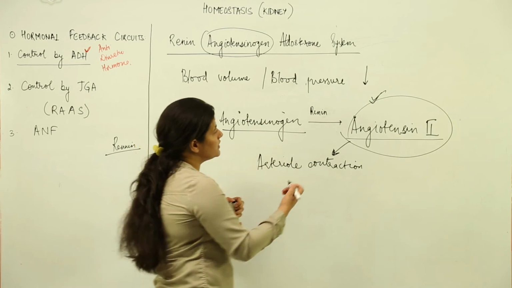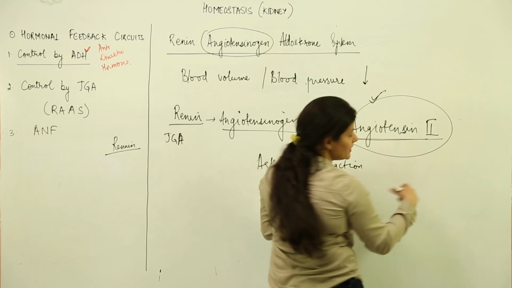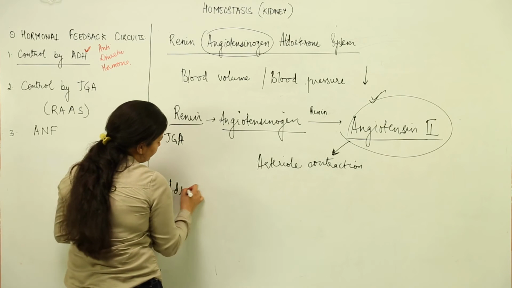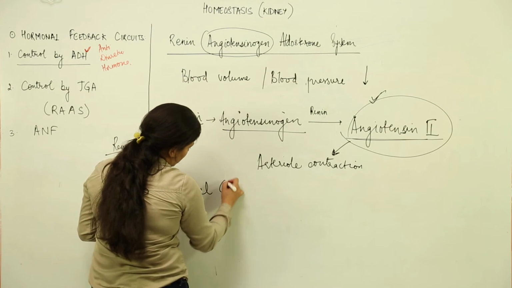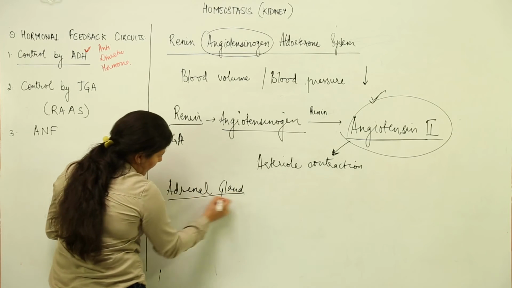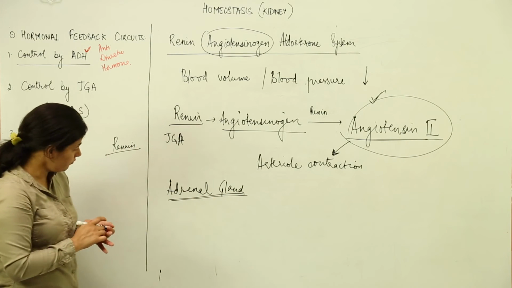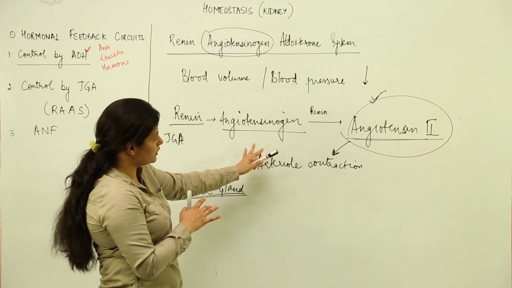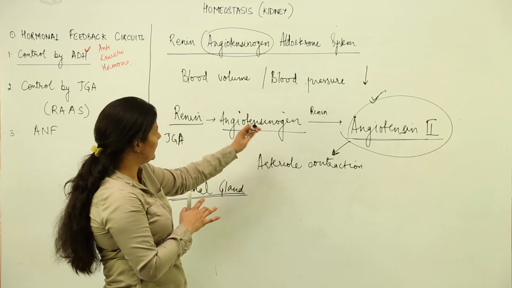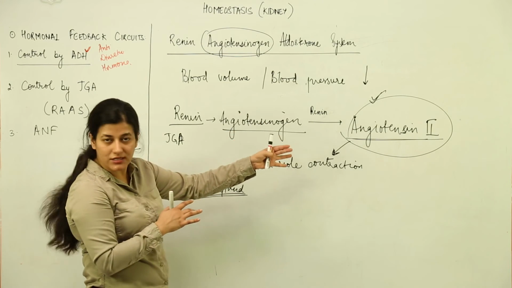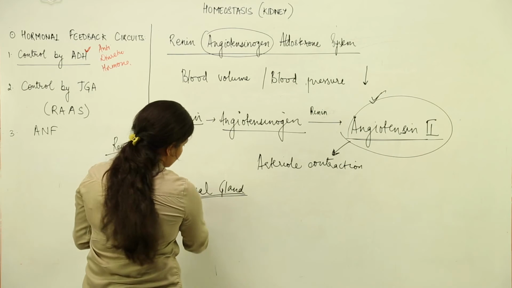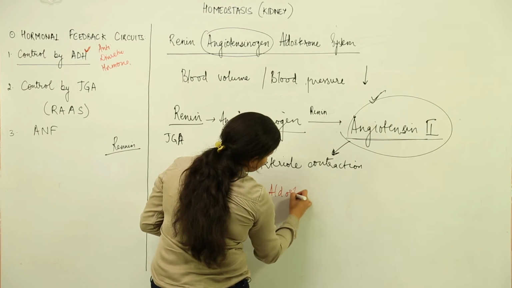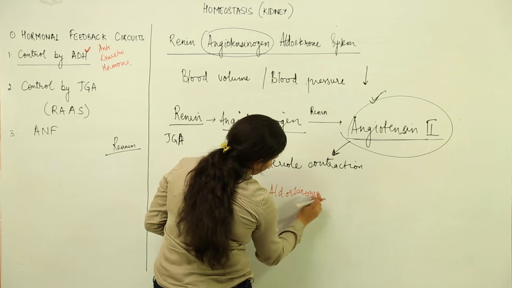Apart from this, the angiotensin released inside the blood is sensed by the adrenal gland. You see, all things are working hand in hand so that the homeostatic mechanism is carried out. The adrenal gland is sensing this arteriolar contraction and at the same time the blood pressure. Angiotensin is present in the blood, that is being sensed by the adrenal gland, and the adrenal gland is stimulated to release aldosterone.